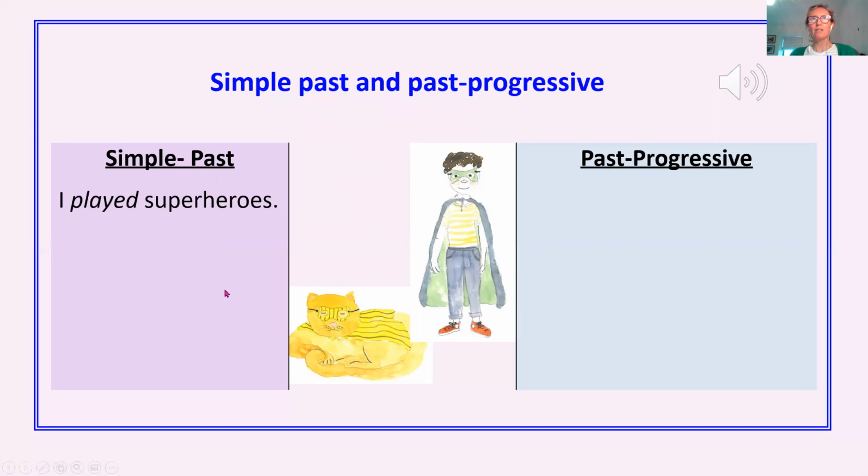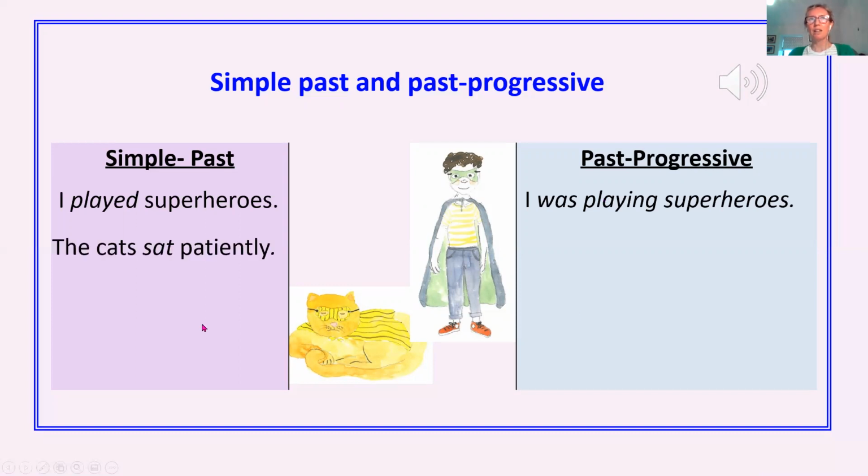Okay, so the first one is I played superheroes. So what do you think that will be if we change it into the past progressive? Are we going to use was or were? And then what are we going to make played into? You have a little think. Okay, let's have a see. So it becomes I was playing, because remember I has was with it, and then played becomes playing. We need the verb with the ing on the end. So I was playing superheroes.